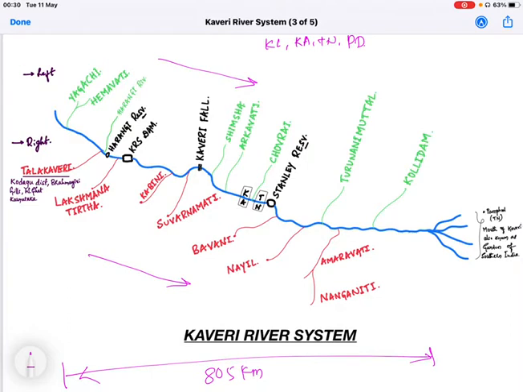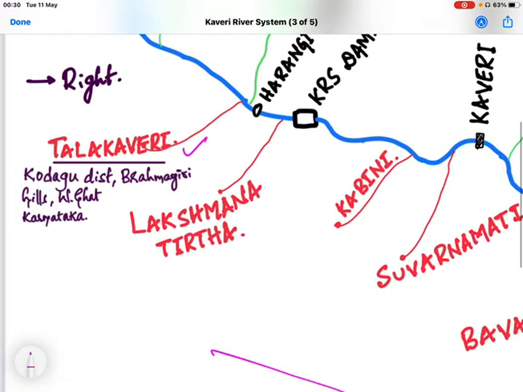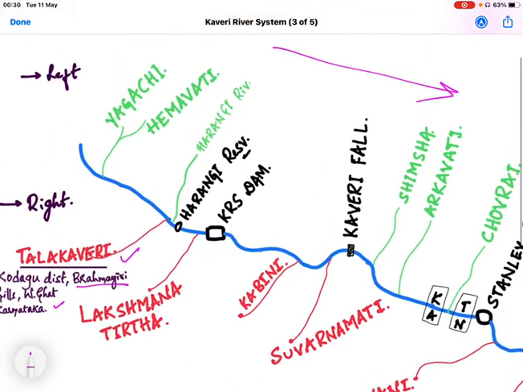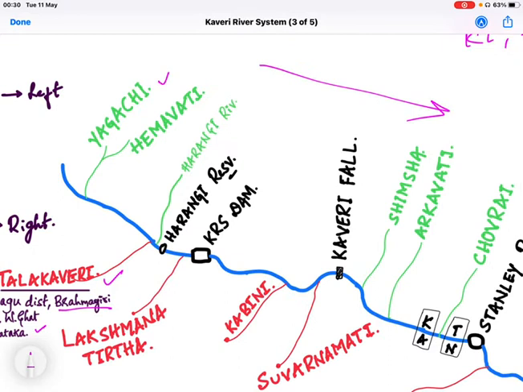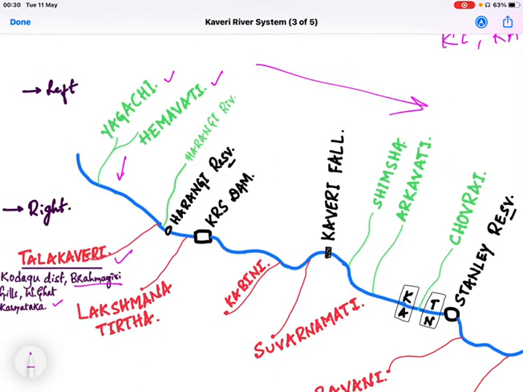The Kaveri originates at Talakaveri in Brahmagiri Hills, which is part of Western Ghats in Kodagu district of Karnataka. Before Talakaveri, there are two rivers, namely Suvarna and Hemavati. The confluence of these two rivers joins the river Kaveri. And after Talakaveri, there is a left bank tributary called Harangi River, which joins the river Kaveri, and its reservoir called Harangi Reservoir is situated.